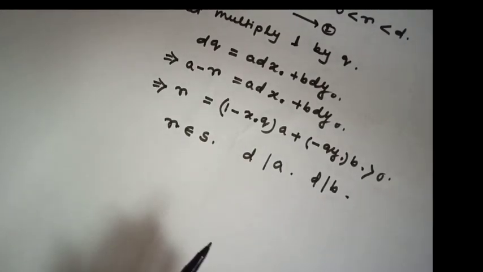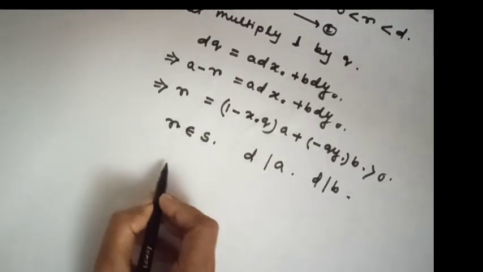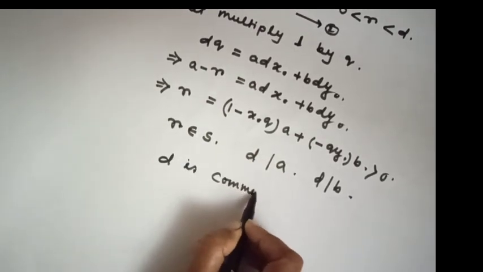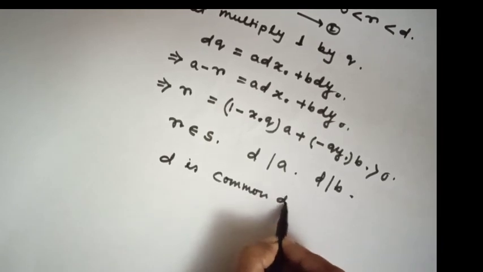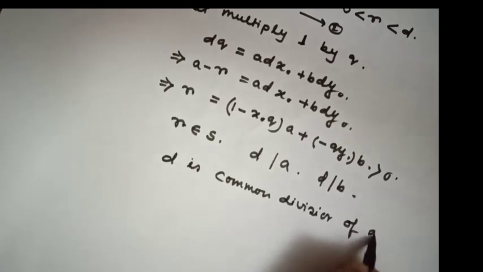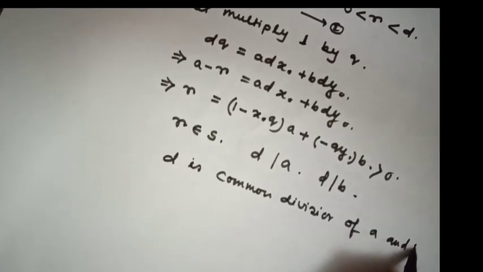Well, now we have to prove d is the greatest common divisor of a and b.